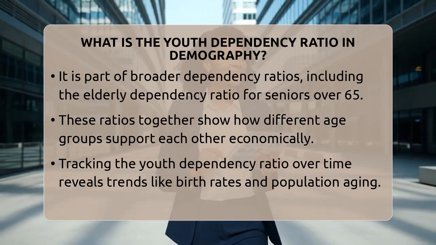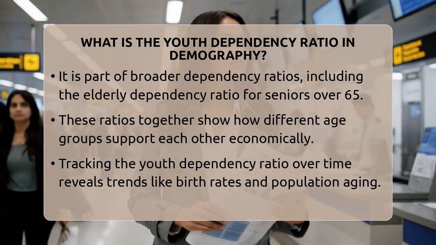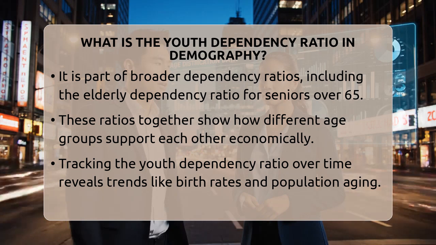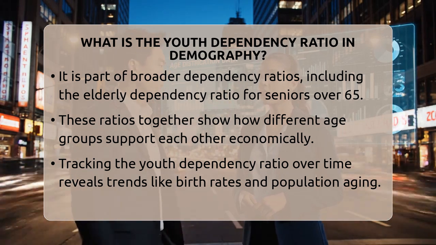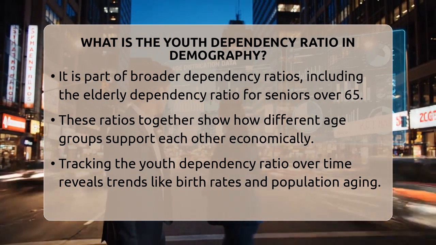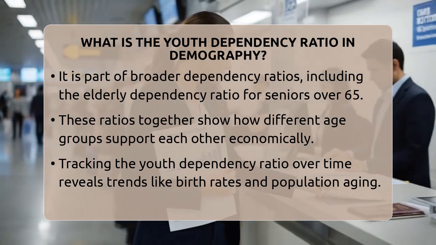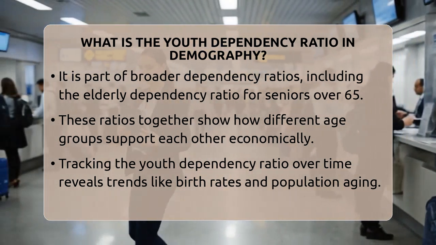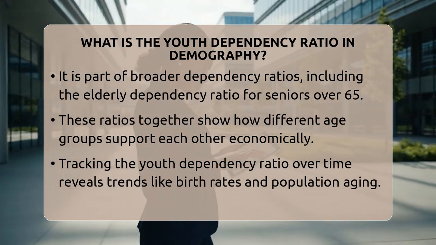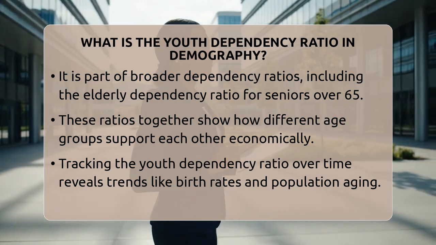It is part of a larger set of numbers called dependency ratios. These include the elderly dependency ratio, which looks at how many seniors over the age of 65 depend on the working population. Together, these ratios give a full picture of how a country's age groups support each other economically. Knowing the youth dependency ratio helps in making decisions about investments in education and family support programs. It also guides policies that help working families balance work and childcare.